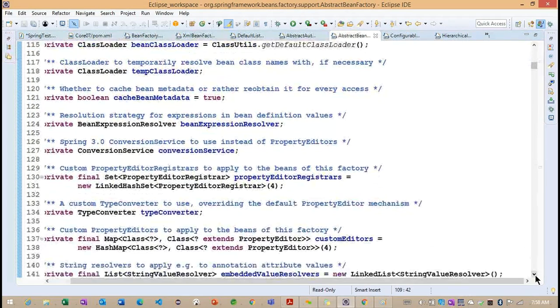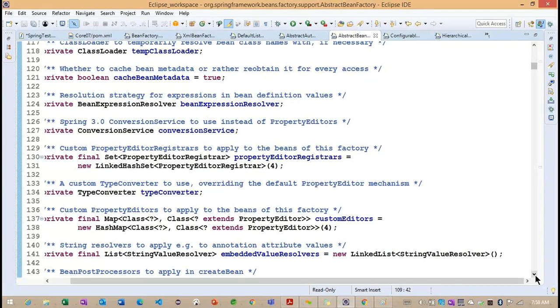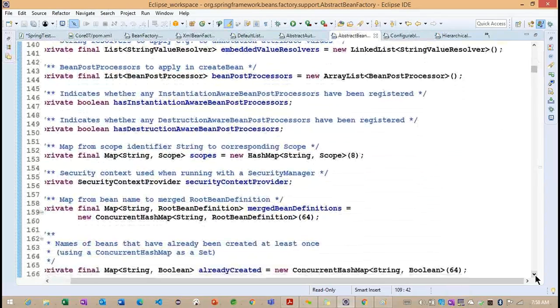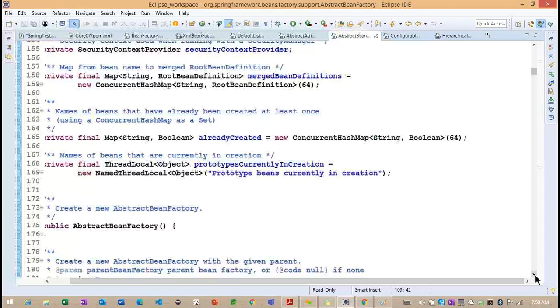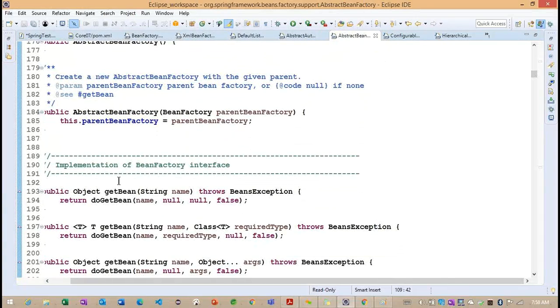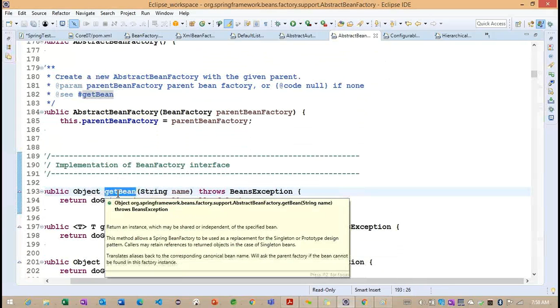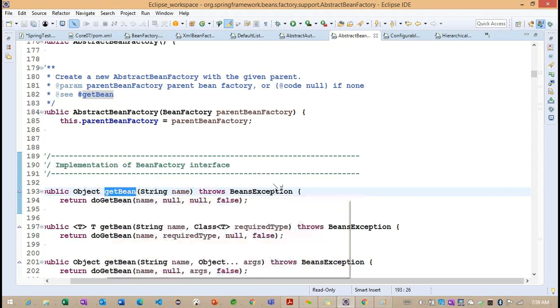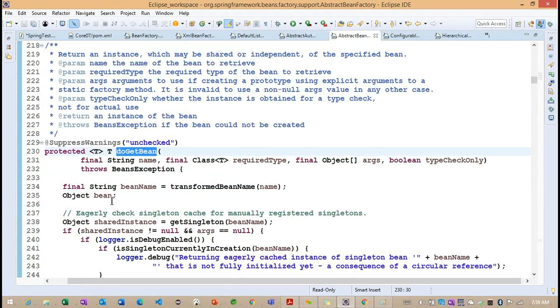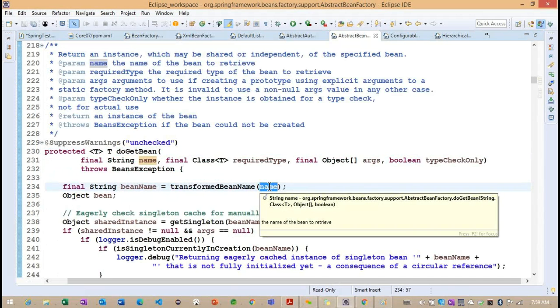Inside this particular abstract class, some of the methods are implemented. Class loader, type converter, some hash map scopes like already created or not, and they provide some constructors here. Now you can see the getBean method. The getBean method we identified in our BeanFactory is provided here. Now internally it is calling the doGetBean method. What is it doing here?